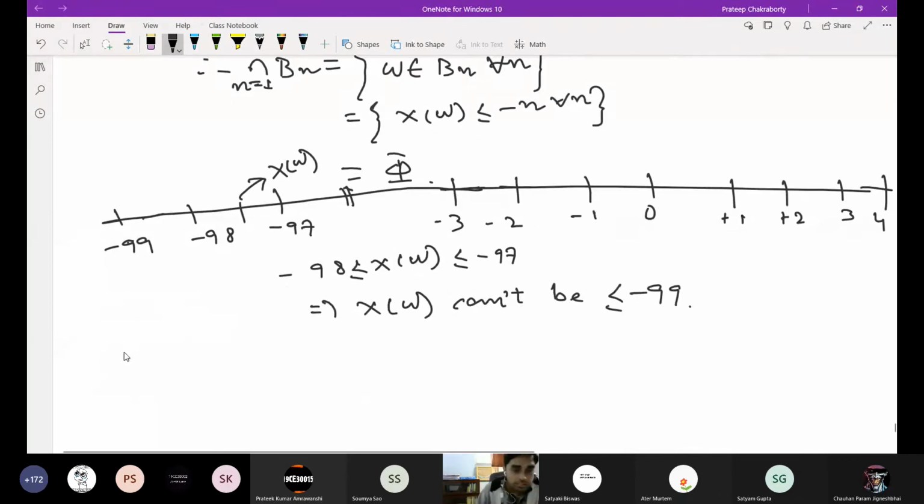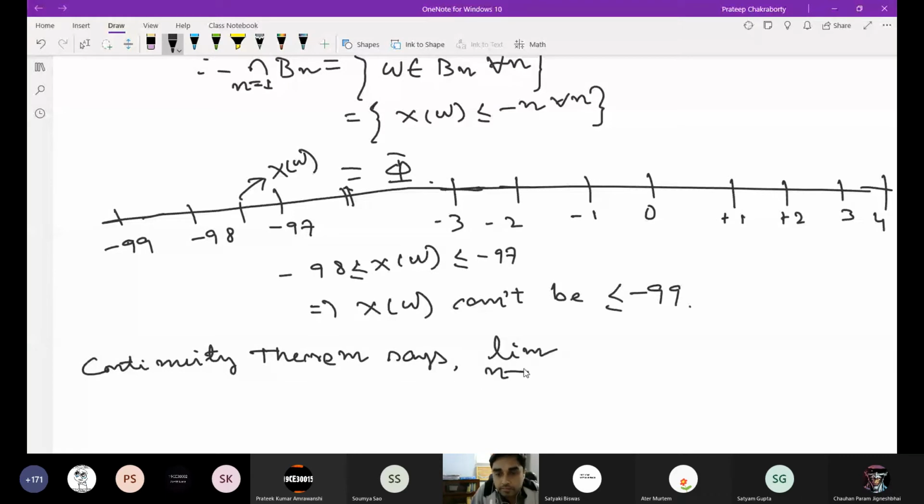The continuity theorem says the limit of B_n... Limits of real numbers we can talk about, but limits of set-theoretic operations are not possible.